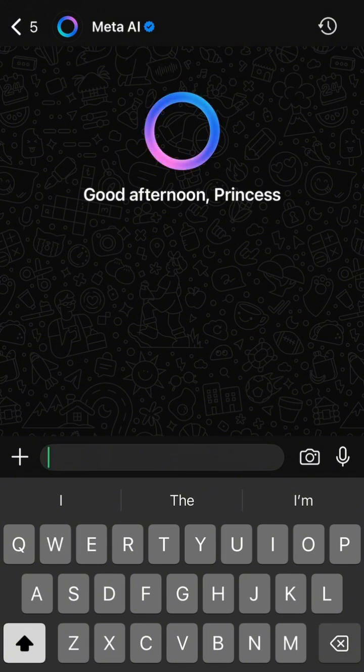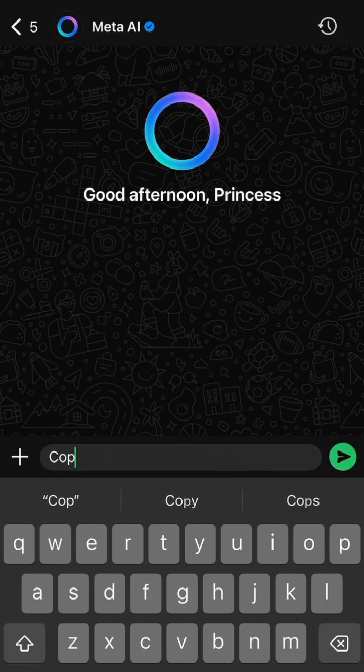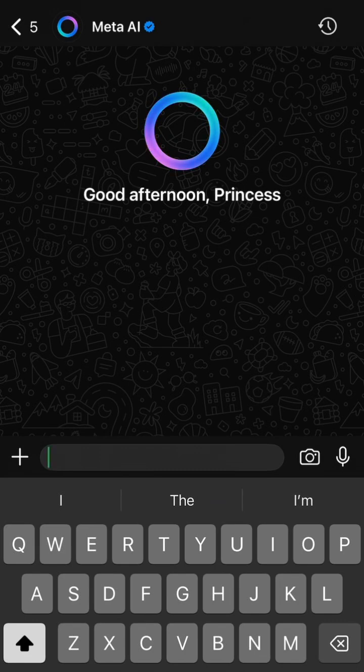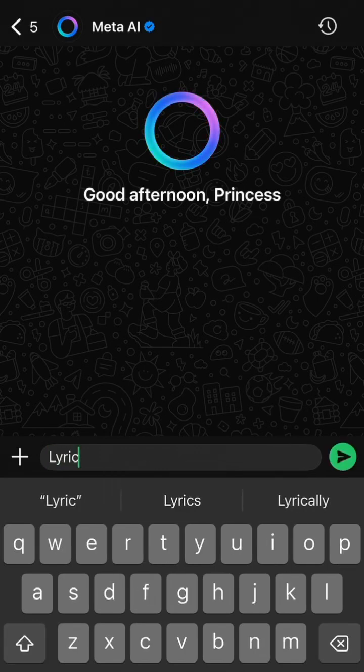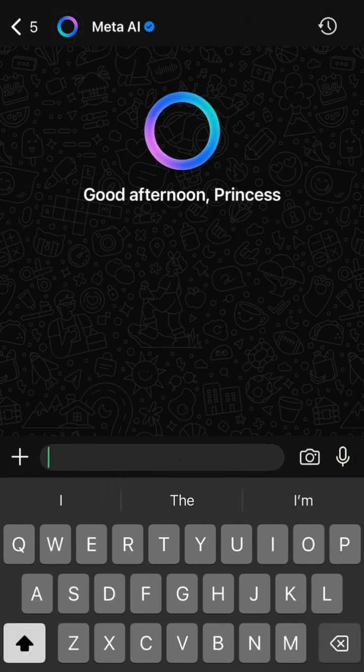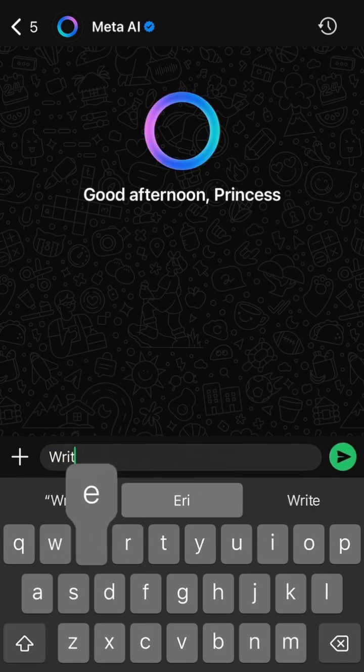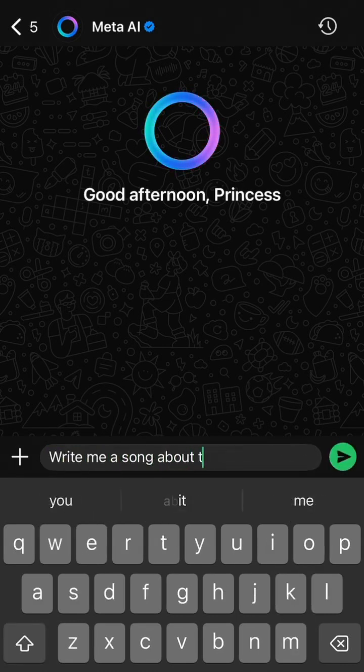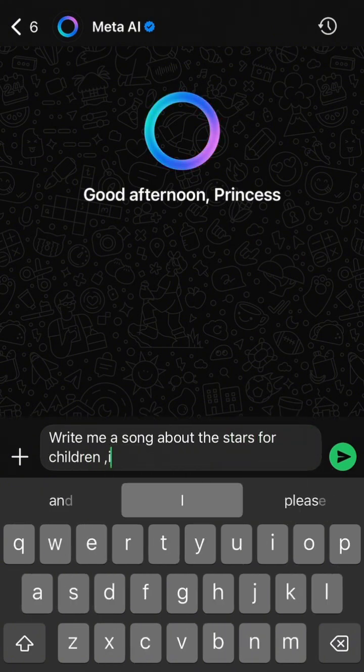Then you give it a prompt, or you copy and paste whatever lyrics you have generated or written down. You can paste it here. For instance, assuming that you don't have any lyrics, this is for those who don't have any lyrics, then you can say, write me a song about the stars for children.